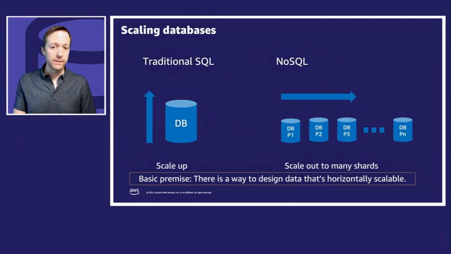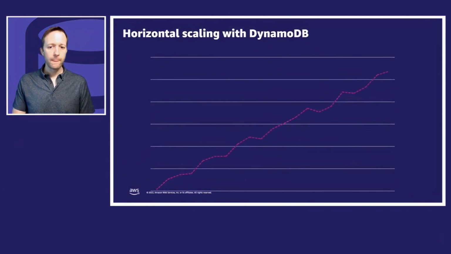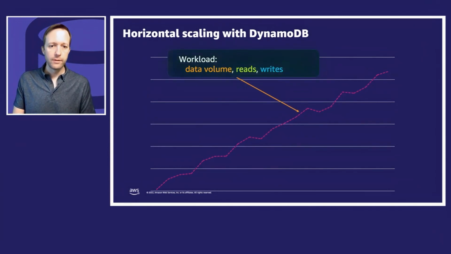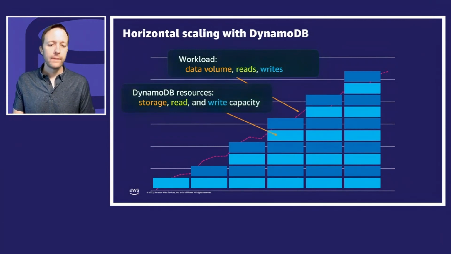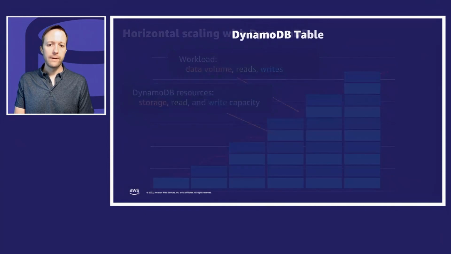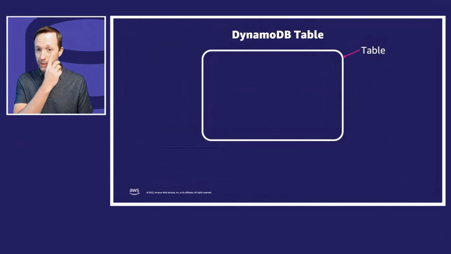And the premise of that Dynamo paper in 2007 was there is a way to design data that's horizontally scalable. Here's a graph. This is your workload. You're doing very well. Good for you. Your volume's increasing, your reads are increasing, your writes are increasing. And this is what DynamoDB is doing to support you. It's increasing the amount of partitions. They're not servers. You don't see them as servers. On the back end, they're related to servers, but we increase your storage capabilities, your read capacity, and your write capacity. All right? Now let's get some nomenclature down.